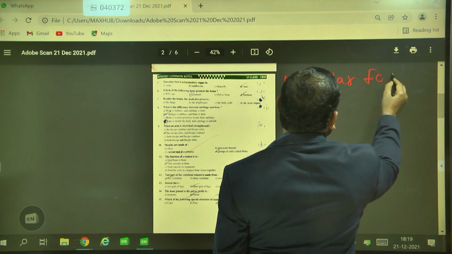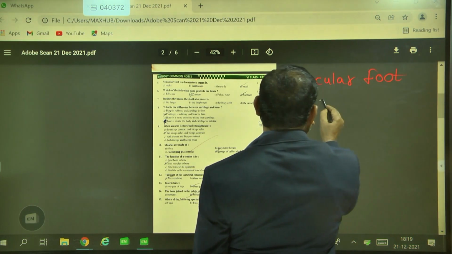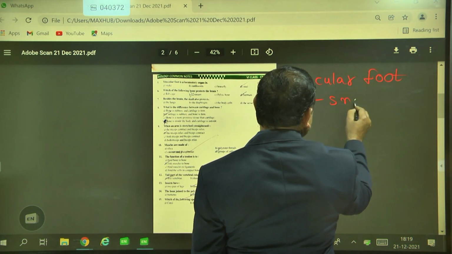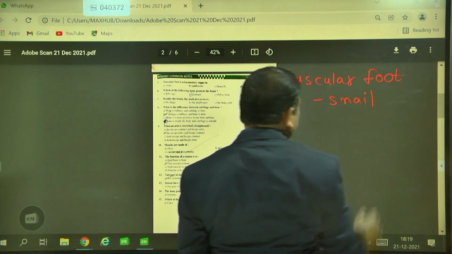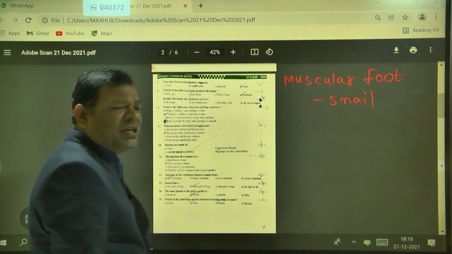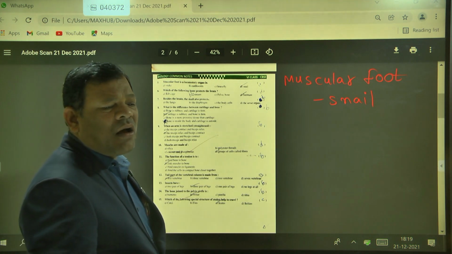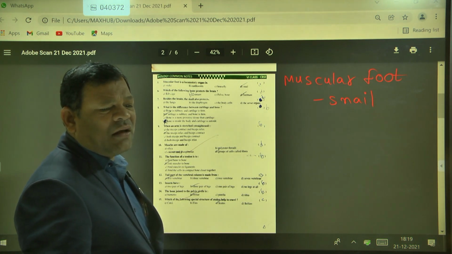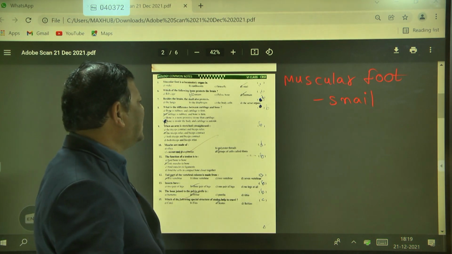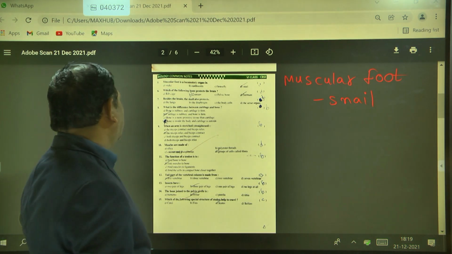Muscular foot is present only in snails. This is the characteristic feature of the snail. Snails belong to the phylum Mollusca, and in this phylum the characteristic feature of snails is the muscular foot.